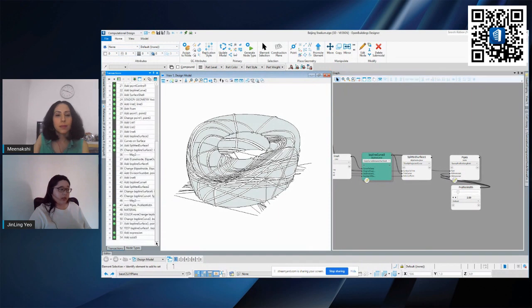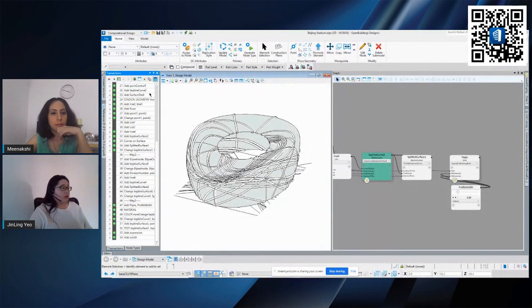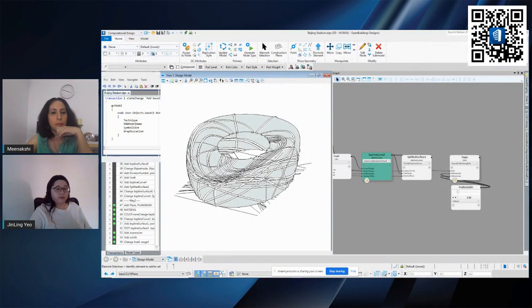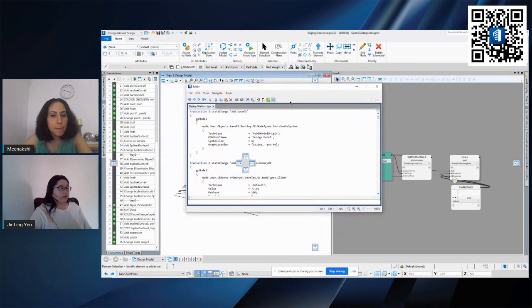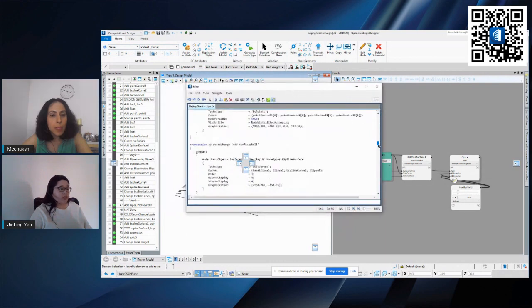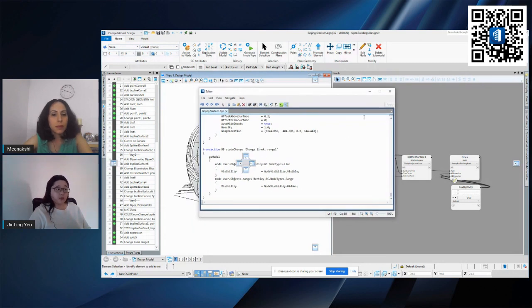So even though it is saving here like this, it has a script behind this. Where can I find it? I'll just zoom in quickly. It is actually in this icon here, which is the editor. If I were to click on it, it will bring me to this editor dialog. Basically this is all the script that is saved in this transaction. And from here, there is a file that is being saved out of it, which has the file extension .gct. You can find it together with the DGN that you have saved.